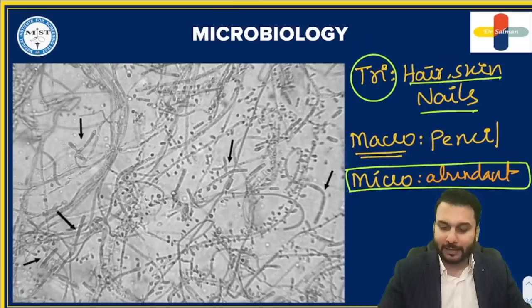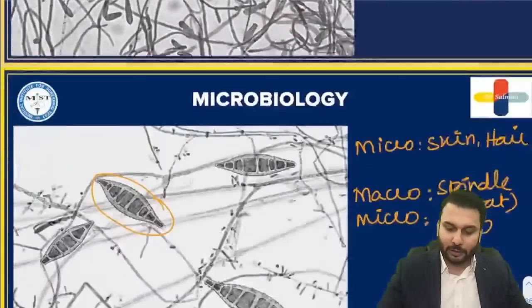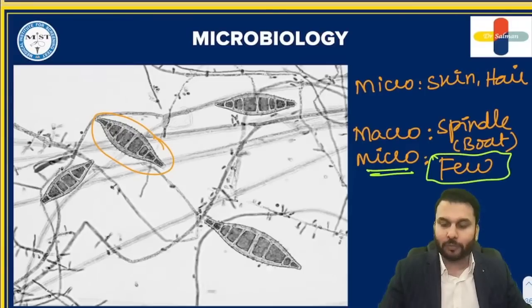Trichophyton has maximum tissue involvement: hair, skin and nail, and it also has maximum microconidia. Okay, how about this one? Look, microsporum: micro means less or few, so you can remember few over here. Microconidia are few. You can see very few over here, and the shape is spindle or boat shape.